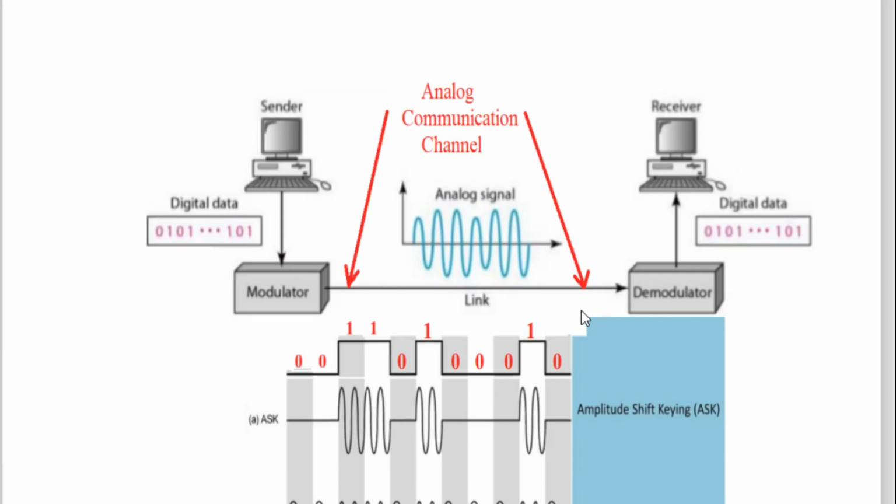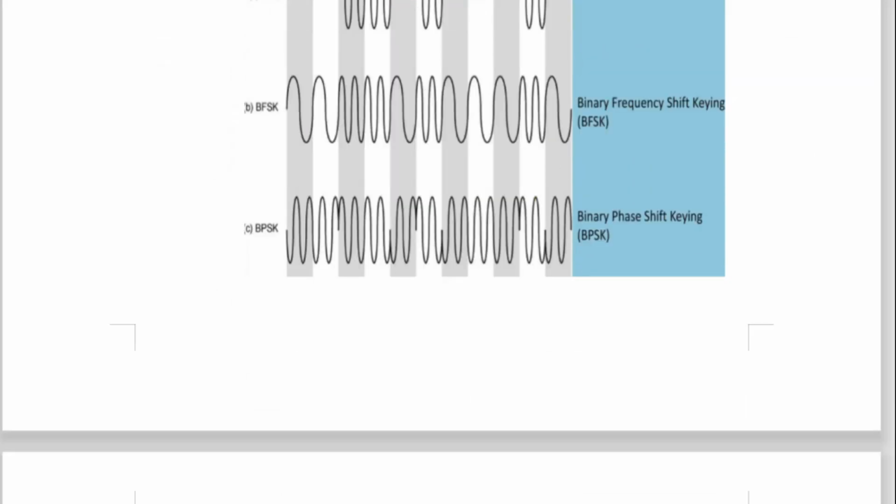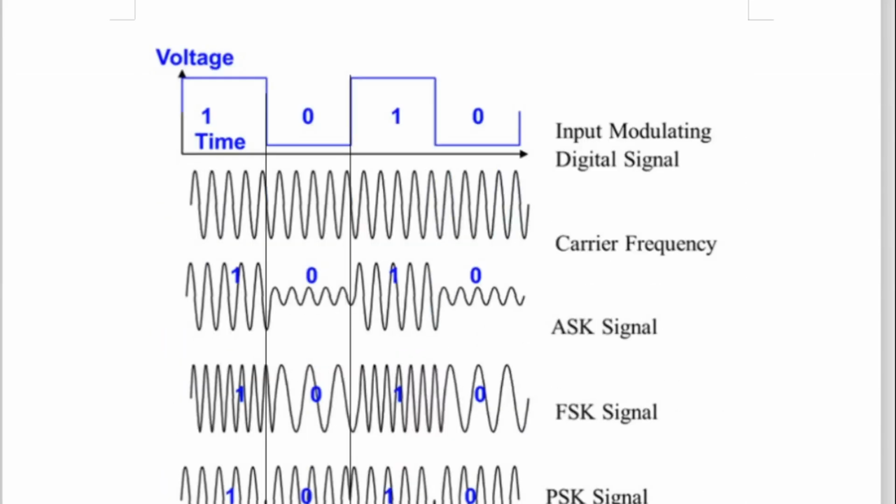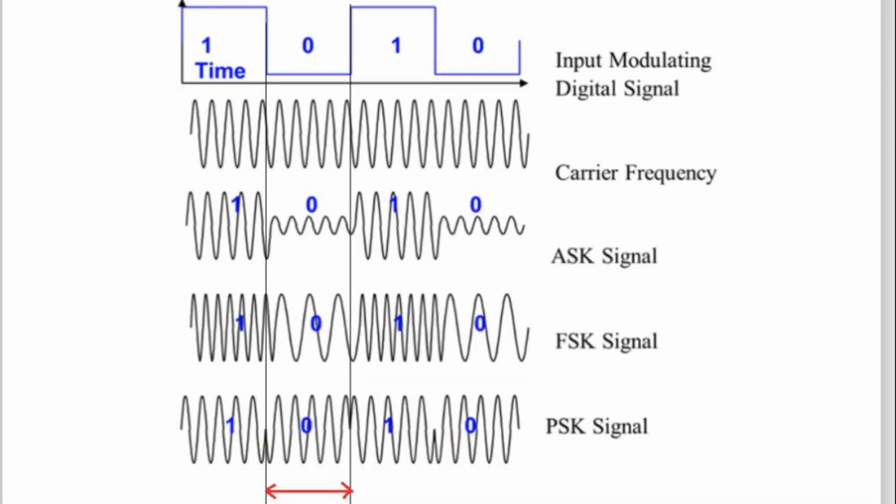All shift keys are basically used to communicate or to pass digital information on an analog channel with the help of an analog signal, and that analog signal, that is the sine wave, will be a carrier wave. Now slowly we are going to study the block diagrams. And see here, this is one of the diagrams which represents all shift keys: amplitude shift key, frequency shift key, and phase shift key. So here see, logic 1, logic 1.